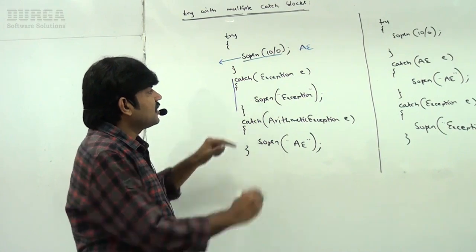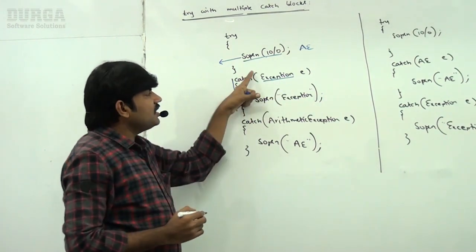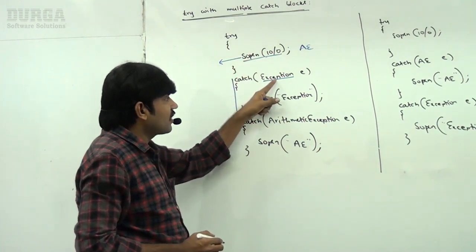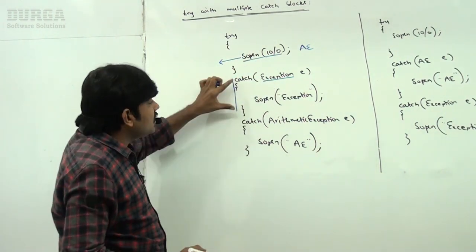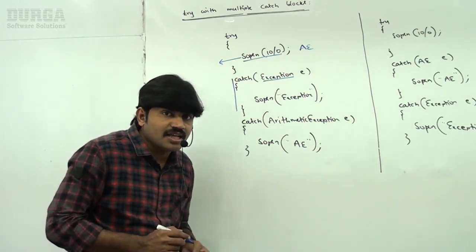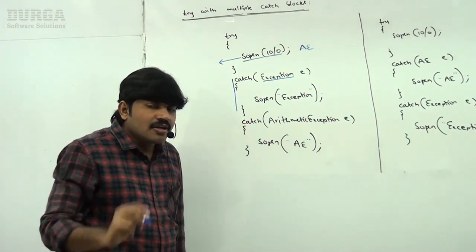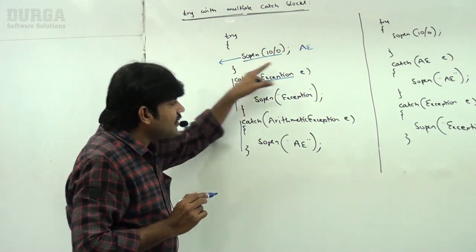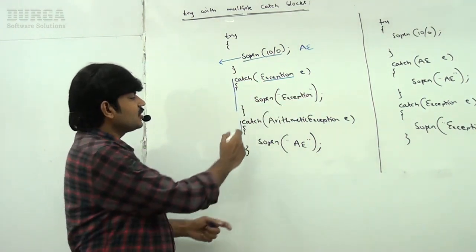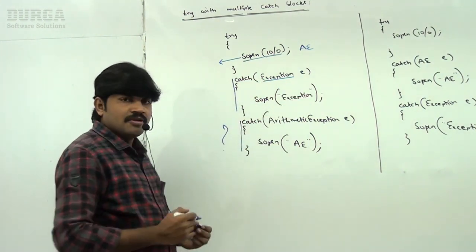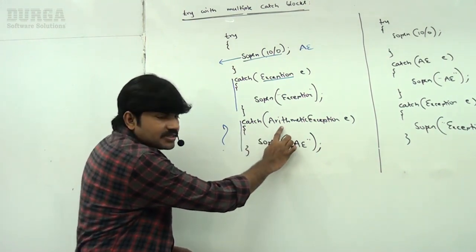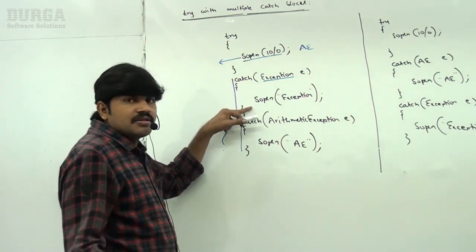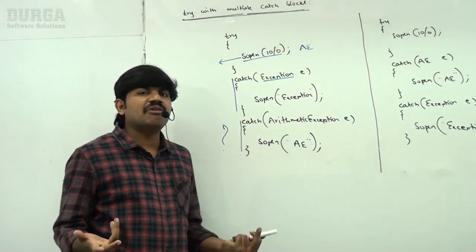Yes. This catch block of Exception can handle either Exception or its child classes. Arithmetic exception is a child class of Exception. That's why this catch block can handle it. So this catch block can handle arithmetic exception also. Then the other catch block is never going to get the chance, because the arithmetic exception is handled by the first catch block.